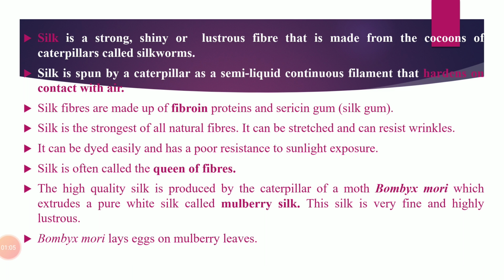So students, first of all, we will study about silk. All of you know that silk is a shiny, natural and strongest animal fiber. Silk is obtained from the cocoon of a caterpillar called silkworm, and the silk fiber is made up of fibroin protein and sericin gum. That means actual fibers are made up of fibroin protein, and then these fibers are glued with sericin gum. Fibroin protein is present in 80% amount and sericin gum is present in 20% amount.